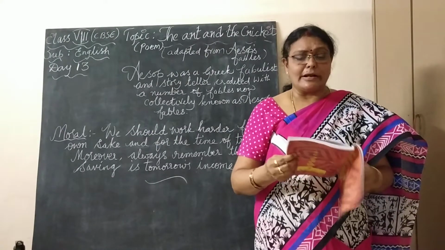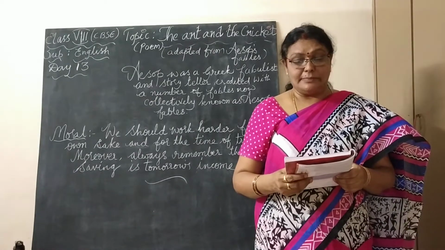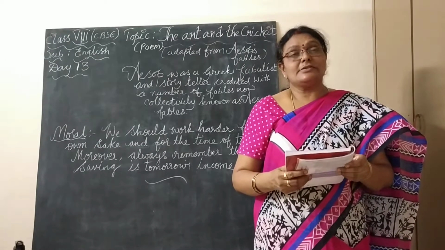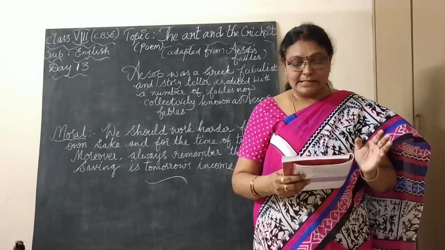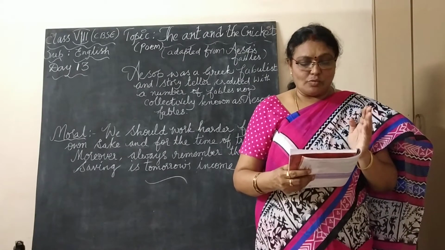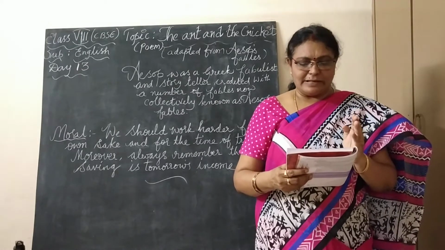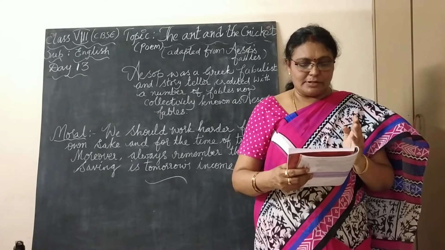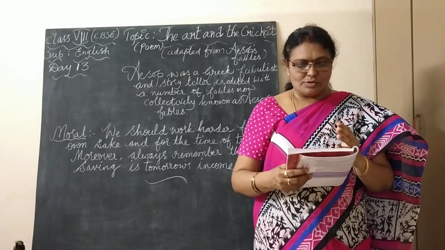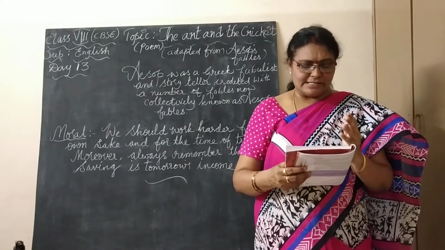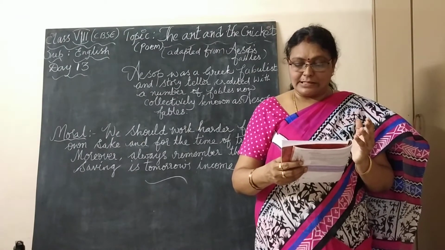Okay, children, I hope you all understood this, the first poem, the ant and the cricket. I'll read it once again, you will understand properly. A silly young cricket, accustomed to sing through the warm sunny months of gay summer and spring, began to complain when he found that at home his cupboard was empty and winter was come. Not a crumb to be found on the snow-covered ground, not a flower could he see, not a leaf on a tree. Oh, what will become, says the cricket, of me?